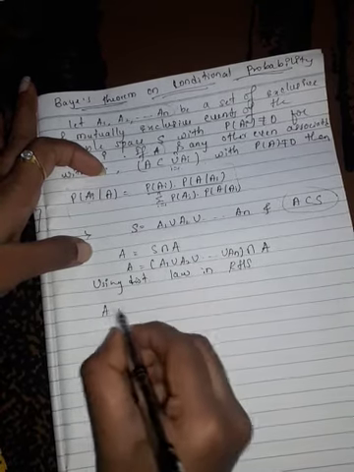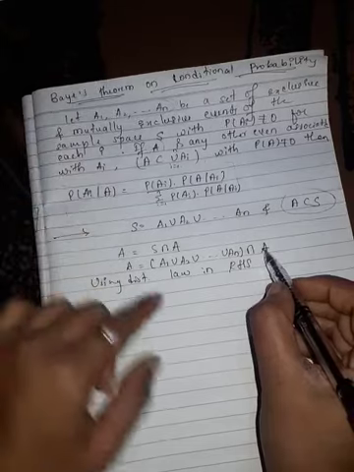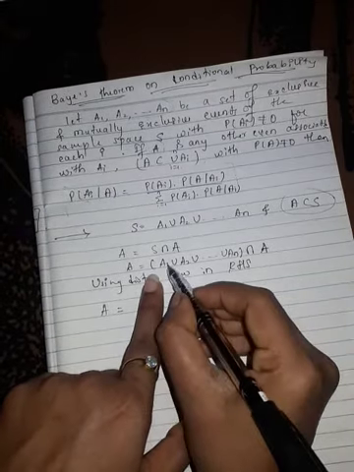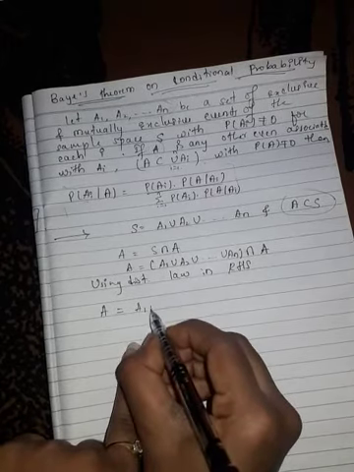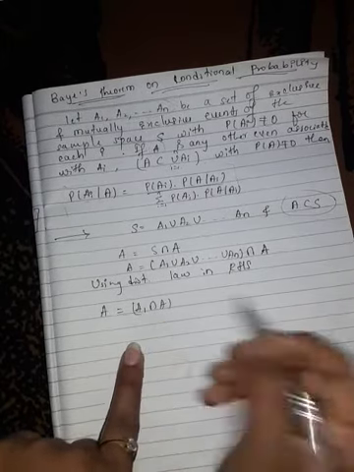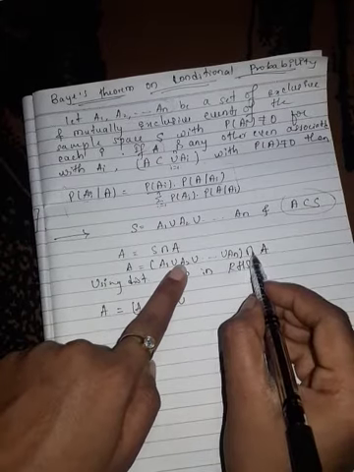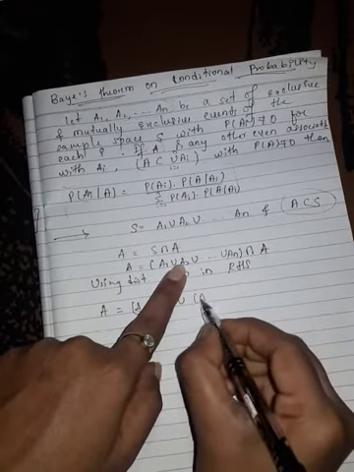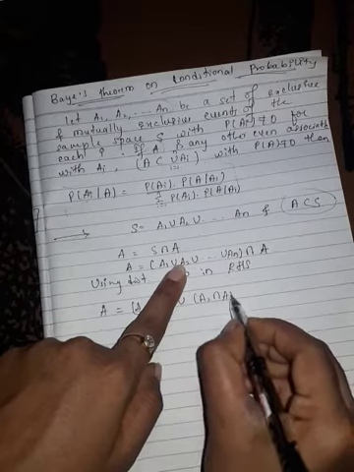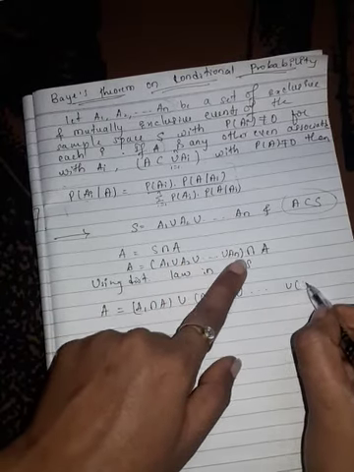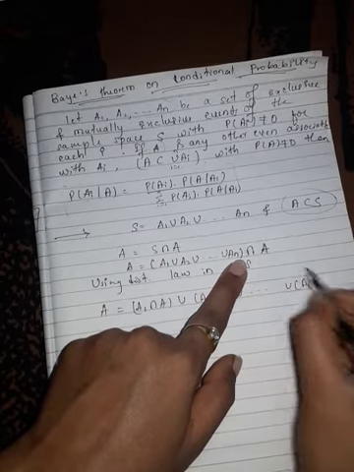So A is equal to, according to the distributive law, A1 intersection A, union A2 intersection A, and so on union An intersection A.